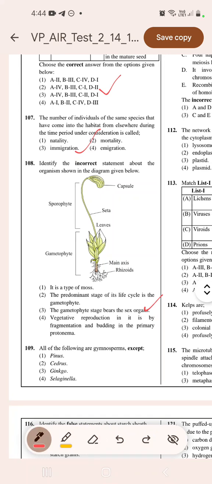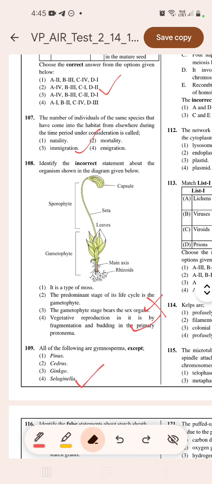109. All of the following are gymnosperms except: Pinus, Cedrus, Ginkgo. 108. Incorrect statement about the organisms. So here option 4 will be the correct answer. 109. All of the following are gymnosperms except Selaginella. It is a pteridophyte.